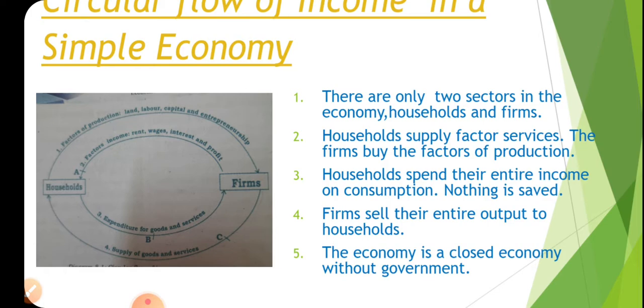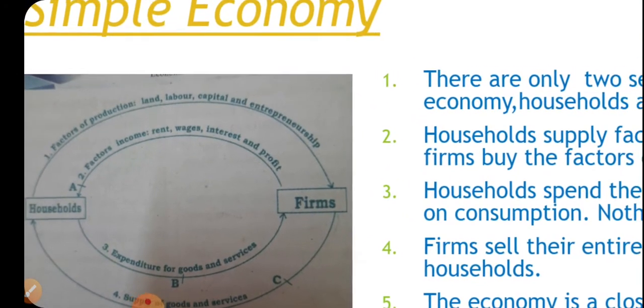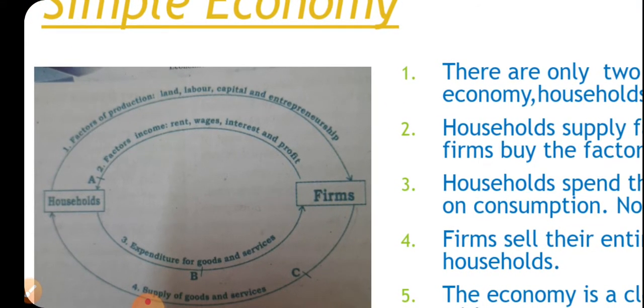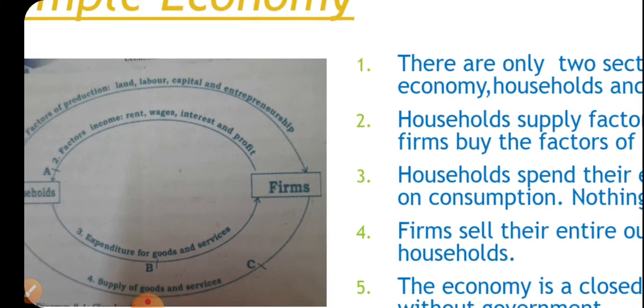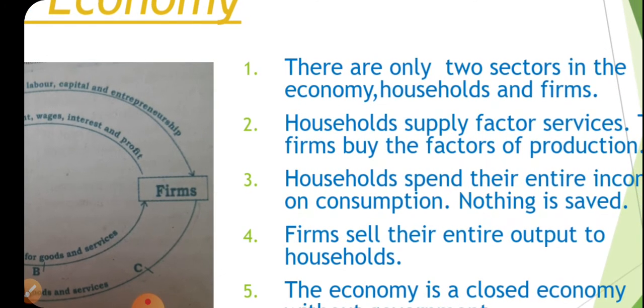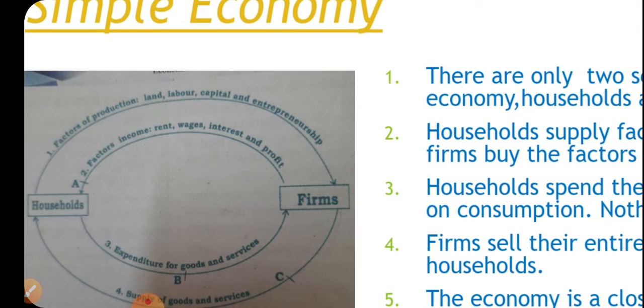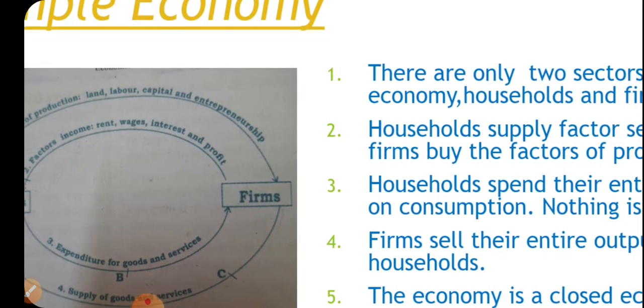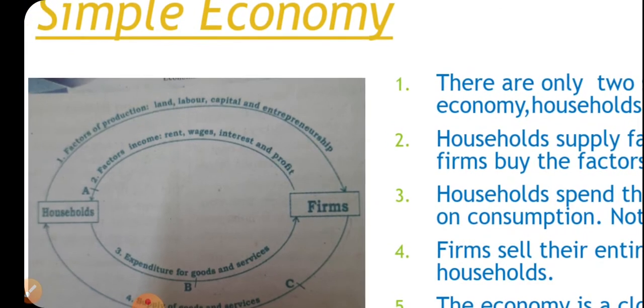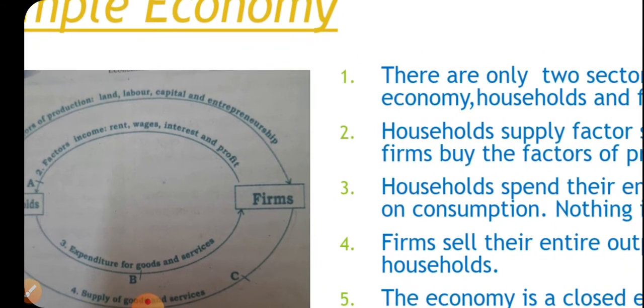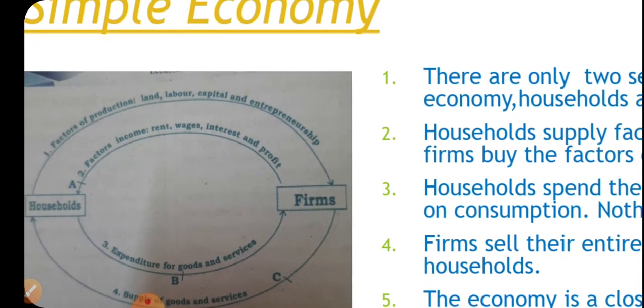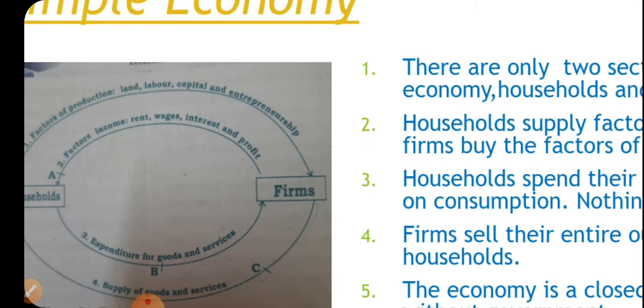Household supply factor services. Look at the picture, factor services from the household sector. The firms buy the factors of production. Household sector supply the factor services and firms buy the factors of production. So what are the factor services? That is factor services given by the household. They are land, labor, capital and entrepreneurship. These are the factor services supplied by the household sector.